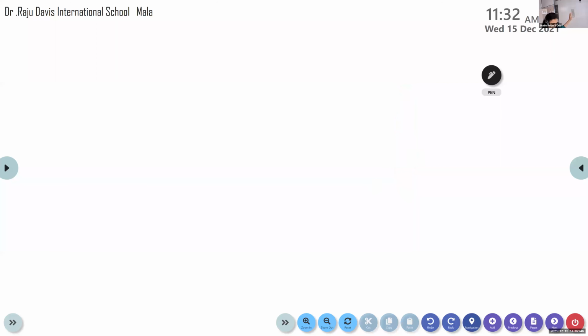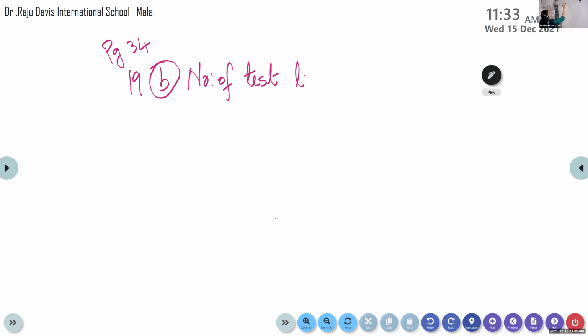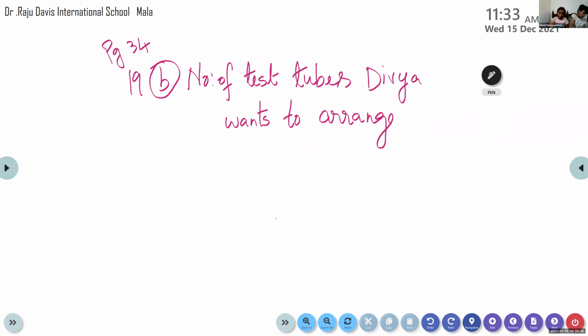Question number 19B. Number of test tubes Divya wants to arrange. Now, children, you can write on page number 34. You have space here. Number of test tubes Divya wants to arrange. It is 50. Yes, 50 test tubes.